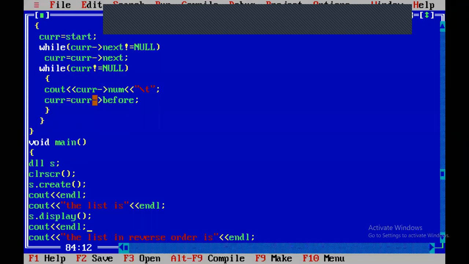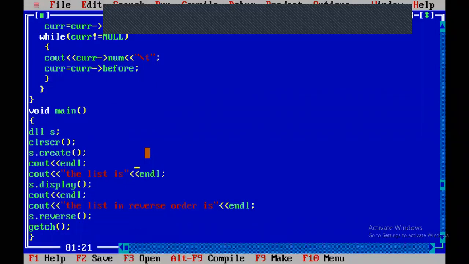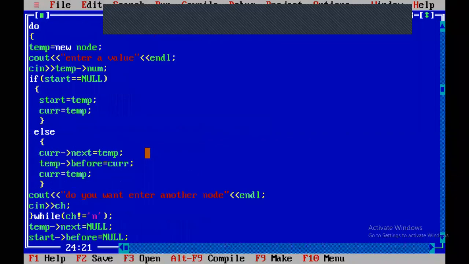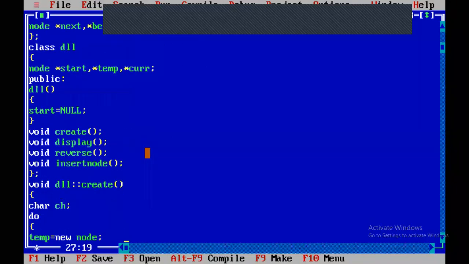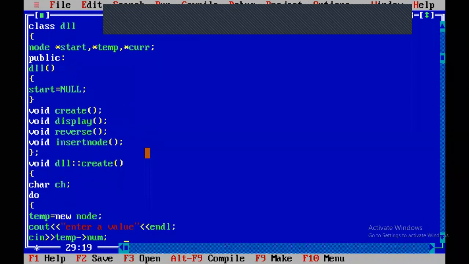So this is the doubly linked list. In the last class we already implemented create, display and reverse. Now I want to insert a new node, called insert node. First of all I have to add the prototype of the insert node module, void insert node. Once you have inserted the prototype, then you have to write the module.